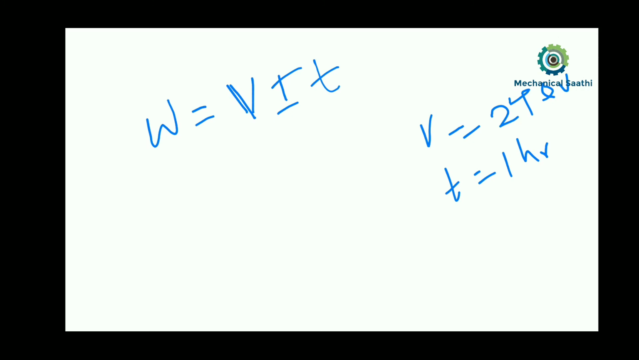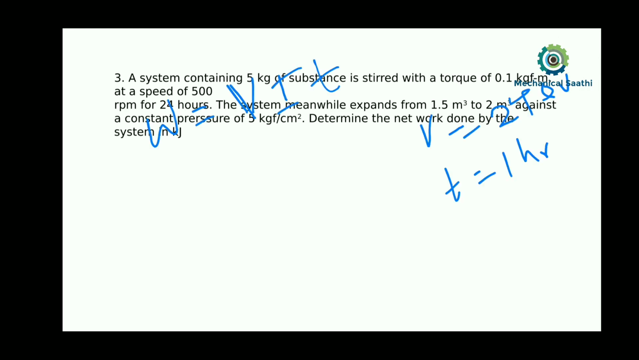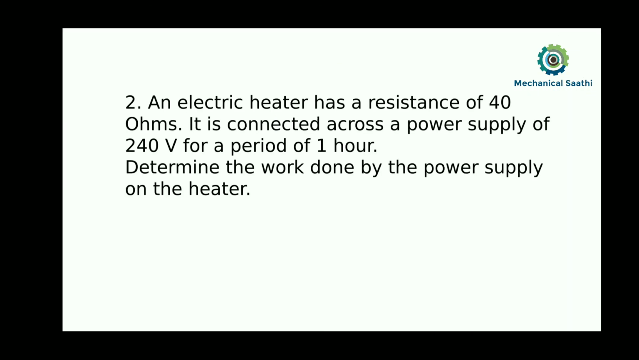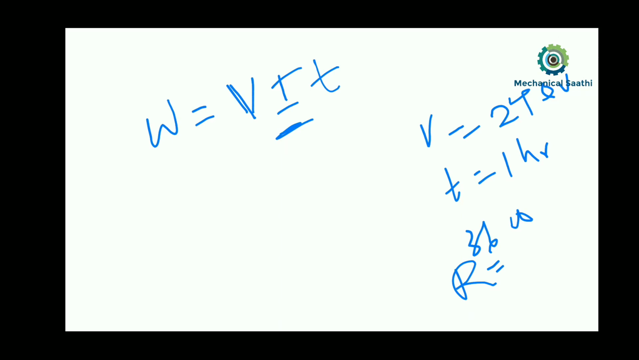If we convert into SI unit, 1 hour into seconds, it will simply be 3600. Here current is not given, but resistance is given. Let us check how much: it is given as 40 ohm, so resistance is equal to 40 ohm.